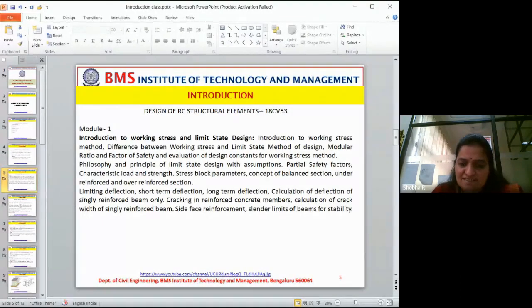Material property is very important in RCC. In depth we will see. Stress block parameters, in general, are very simple. When the load is applied, how does the body react? That's all. The measurement is done in two ways. One is stress. The other one is strain.